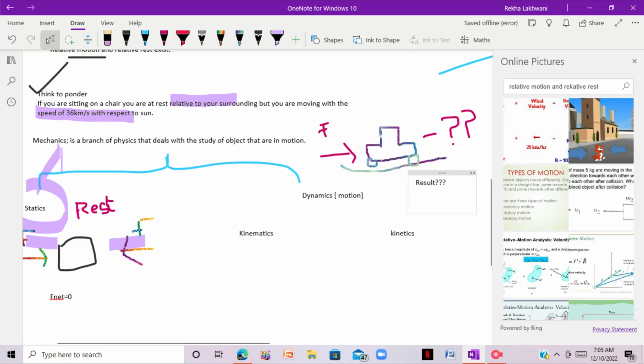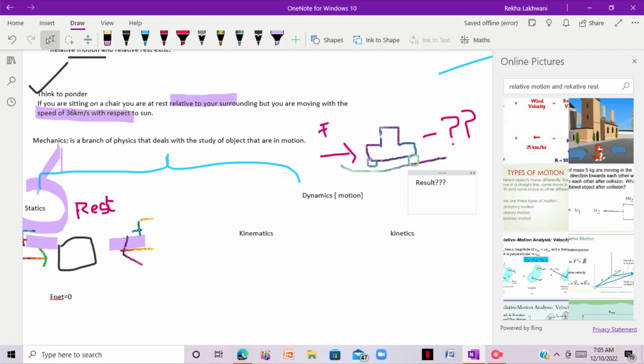In kinetics, we basically see the causes of motion, what thing causes the motion. But in kinematics, we deal with pure motion. I hope this is clear to you, right?